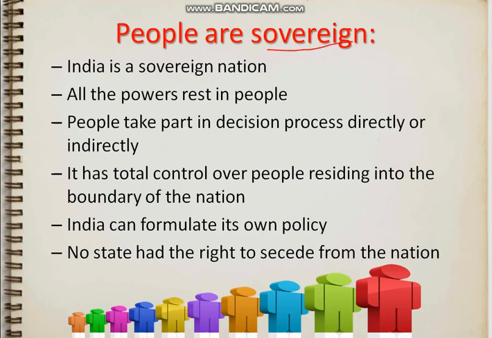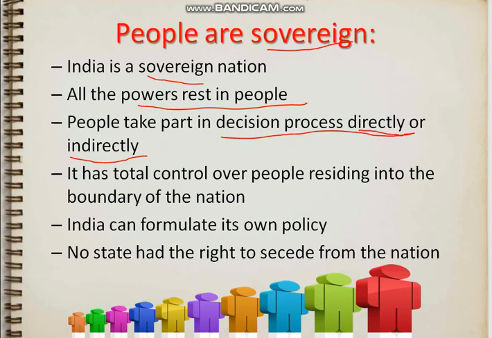Sovereign is that which is not controlled by outside. So India is a sovereign nation. It is a nation which is controlled by the people. All the power rests in the people. People take part in the process of decision making directly or indirectly.